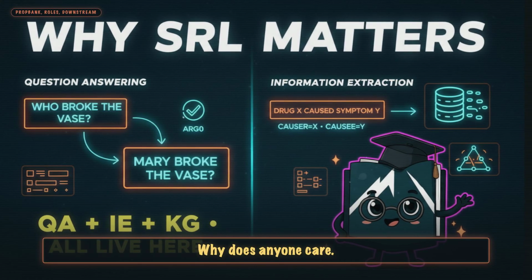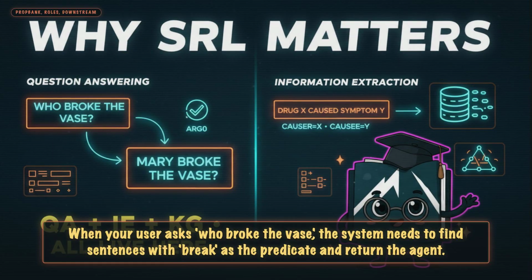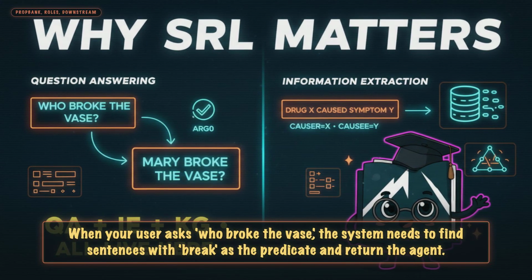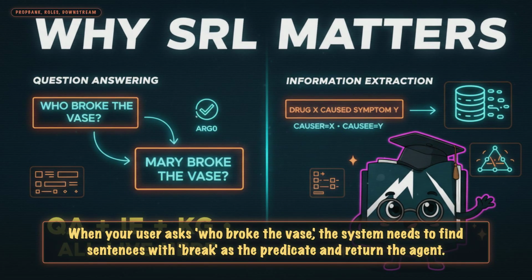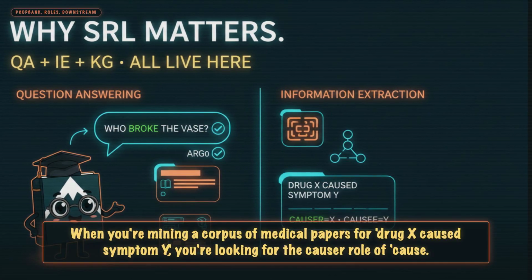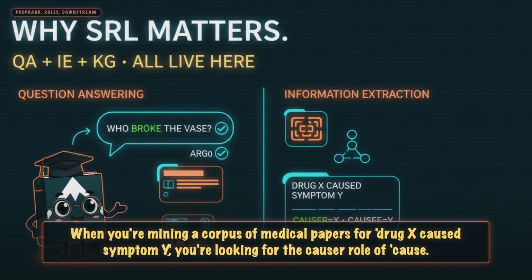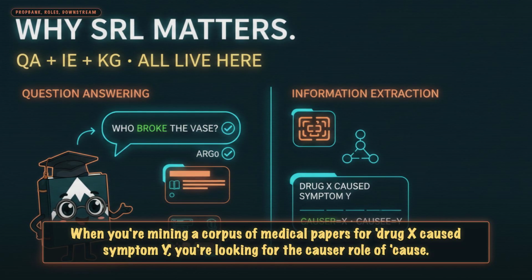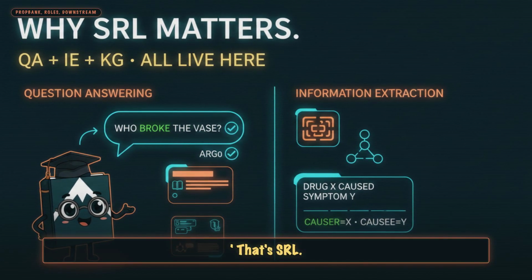Why does anyone care? Question answering. When your user asks who broke the vase, the system needs to find sentences with break as the predicate and return the agent. That's SRL. Information extraction. When you're mining a corpus of medical papers for drug X causes symptom Y, you're looking for the causer role of cause. That's SRL.